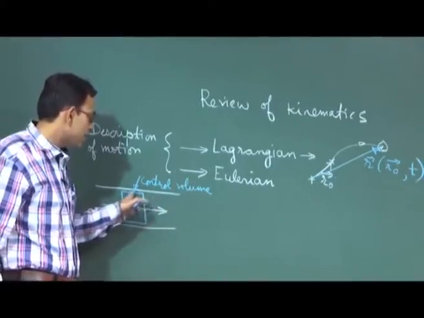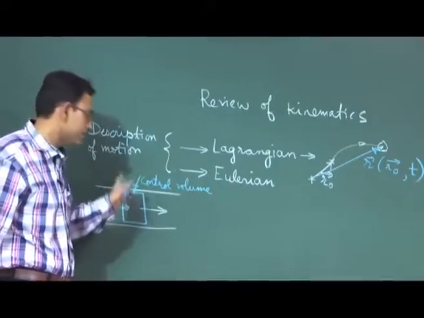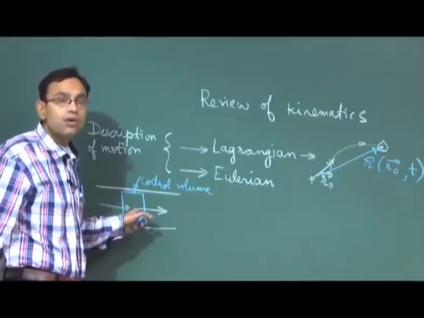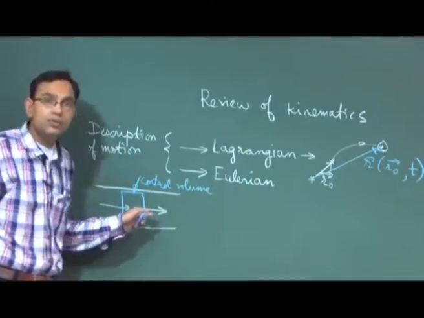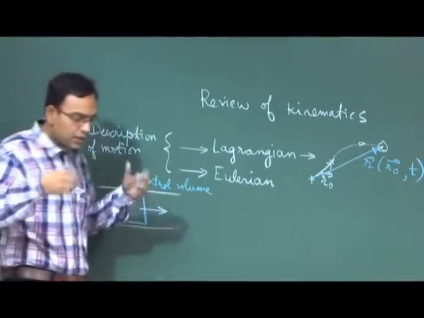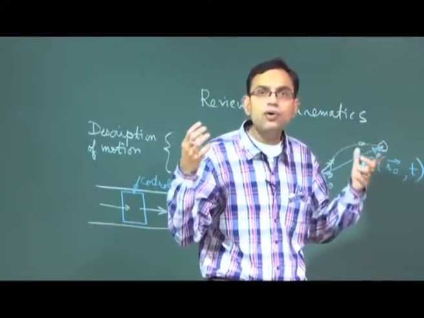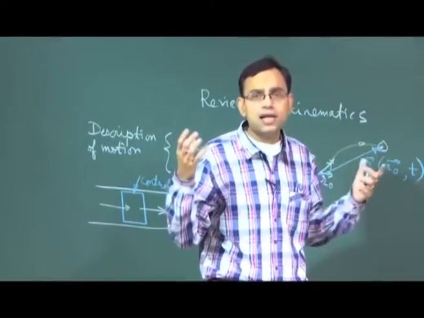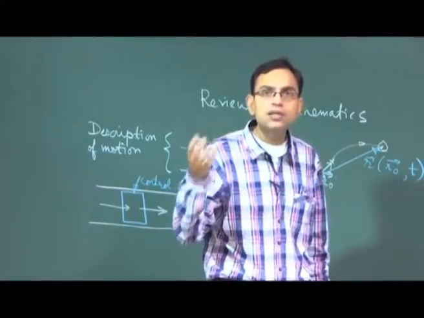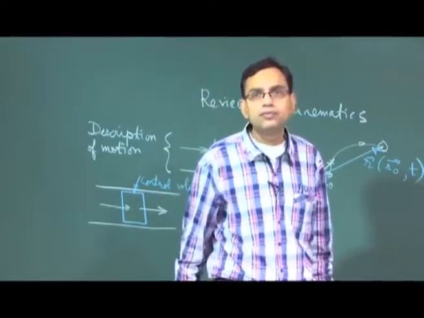What you are interested to calculate, and we will see how you calculate it, is the so called velocity of flow or acceleration of flow, these kinds of terminologies. So, this is a little bit confusing term, velocity of flow. So, velocity of flow at a point, what is that? That is essentially the velocity of a fluid particle which is neutrally buoyant at that point in the flow field.